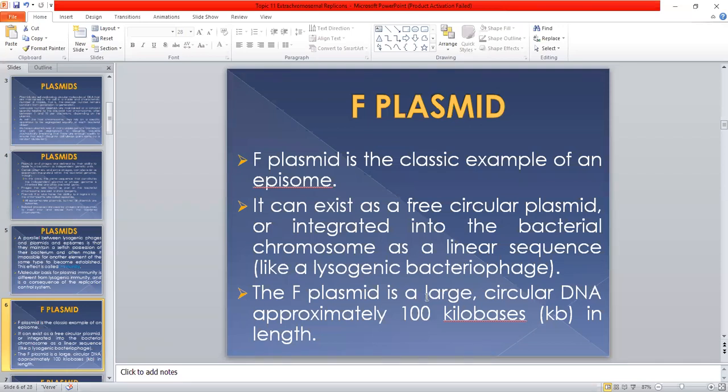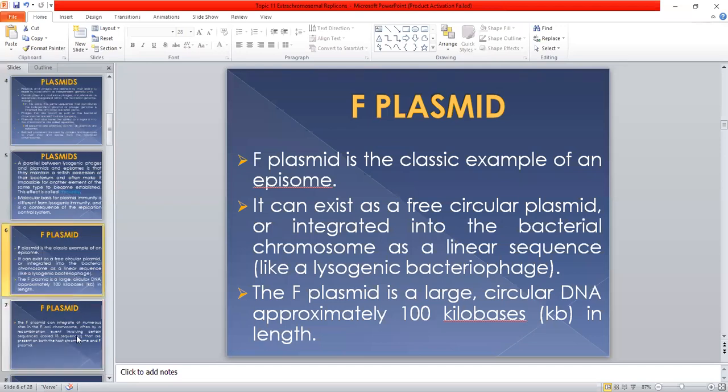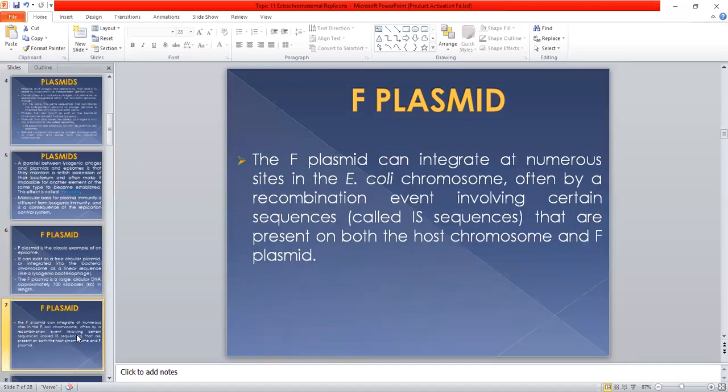The plasmid is a large circular DNA approximately 100 kilobases in length. It can integrate at numerous sites in the Escherichia coli bacterium, often by a recombination event involving certain sequences. Certain sequences present on both the plasmid and the bacterial genome help with the integration of the plasmid into the bacterial genome. These sequences are known as IS sequences. IS stands for insertion sequence.